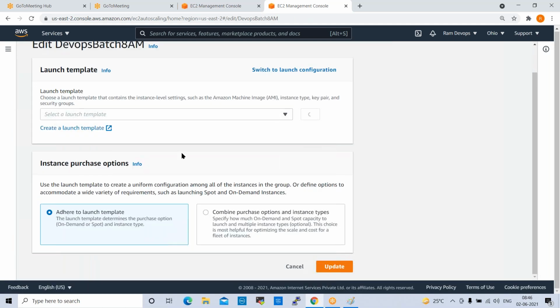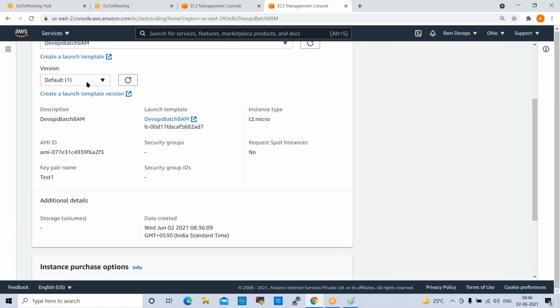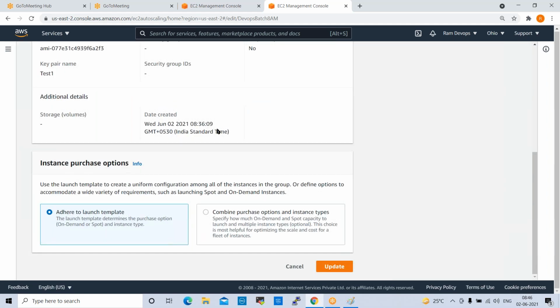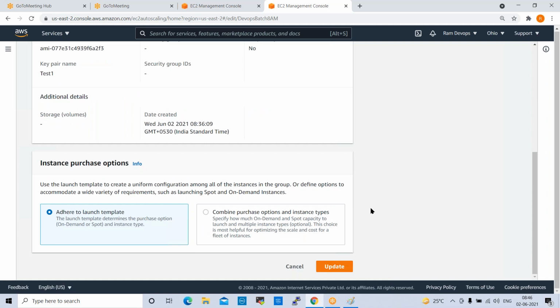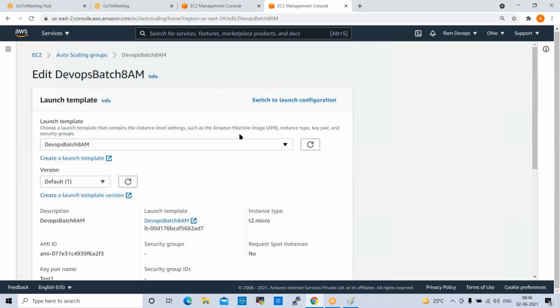The default version is enough. So I just changed this to the default version and updated, and then the servers were added automatically.